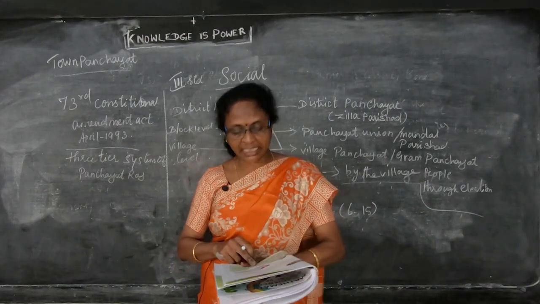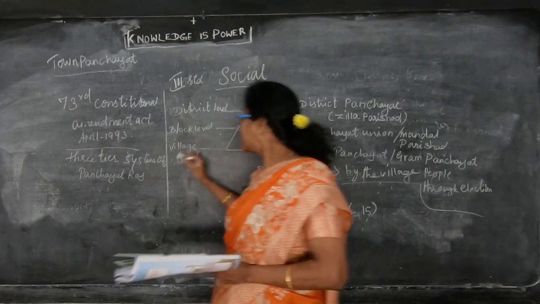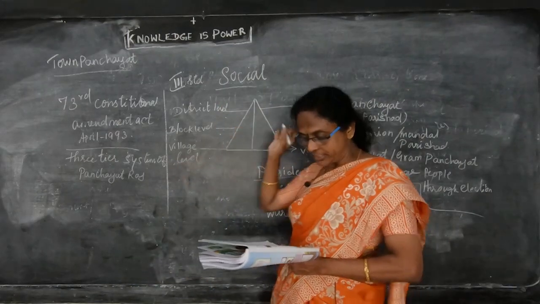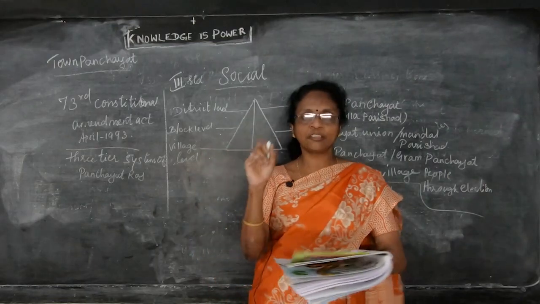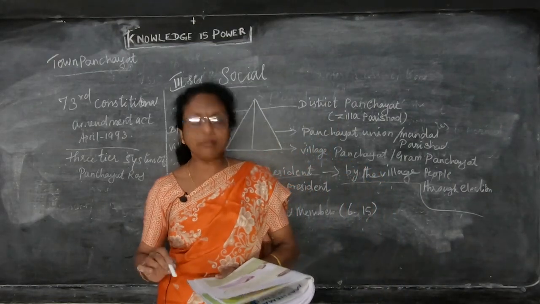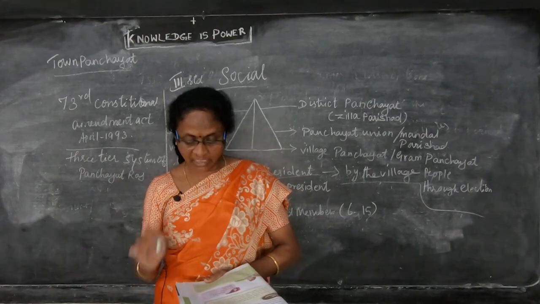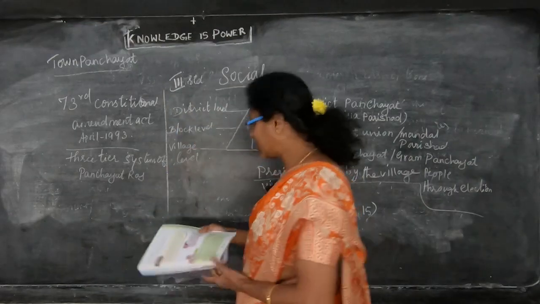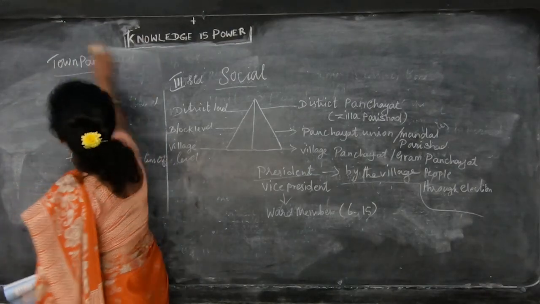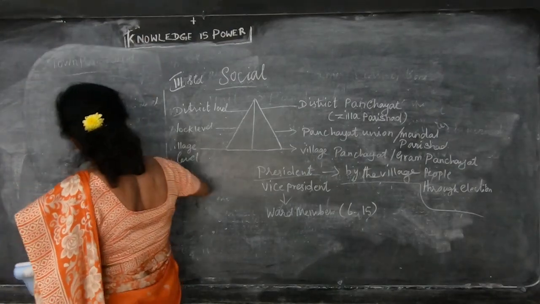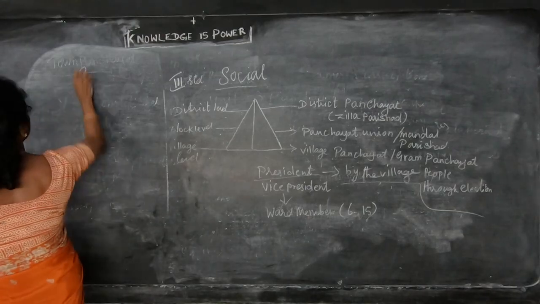And Panchayat Raj is a 3-tier system, that is, as I said, district level, block level and village level. And collecting taxes is a compulsory obligatory function of the Panchayat. And the Gram Sabha meeting will be held at least 4 times a year. So the Gram Sabha meeting has to be held 4 times a year.